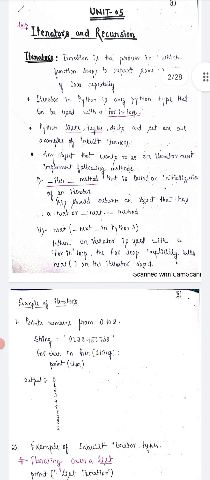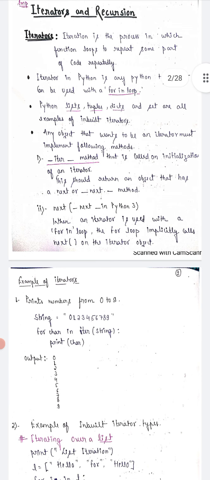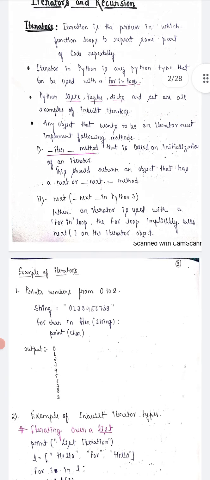There are three methods to implement iteration. The first method is the iter method, the second is the next method, and the third is an example of the iteration. The first, iter, is the method that initializes the iterator. It should return an object that has a next method. What is the meaning of the next method? It means when we have data like 1, 2, 3, 4, 5, 6 and we apply iteration, the value printed is 1, then 2, 3, 4, 5, 6. This is known as the next method, because iteration applies to all the elements one by one and gives a result